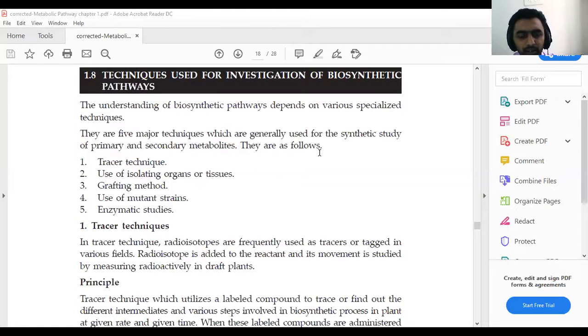investigation of biosynthetic pathway. I think on your display you can see the 5 techniques used for the synthetic study of primary as well as secondary metabolites. That is the tracker technique, use of isolated organs or tissue, grafting methods. Fourth one is the use of mutant strains, and fifth one is the enzymatic studies. If you see each and every technique in detail, the first technique, which we already covered, is the tracker technique.